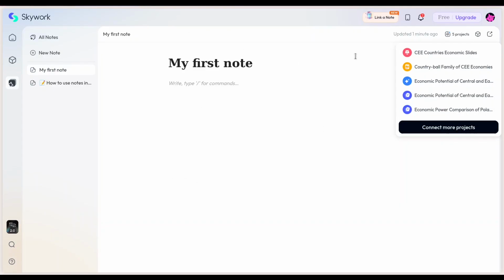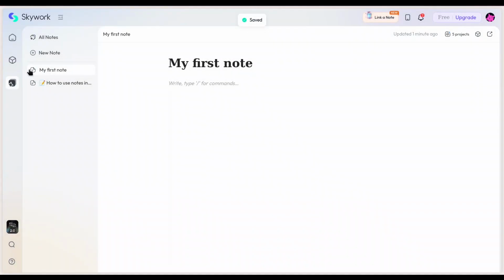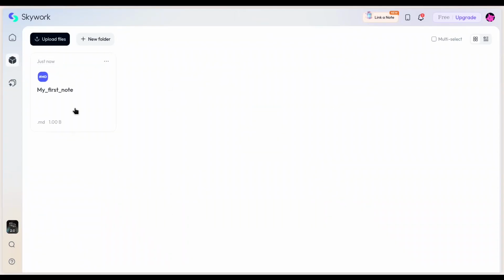And I'm just going to save this note to my knowledge base. You can create a new folder or just use the root of this knowledge base. I'm going to click on confirm. Wonderful. Let's go to knowledge base and I have my first note in here. With these three dots, we can create new projects from here. We can download it, rename it, move it, and we can actually ask a question based on the content of this note.